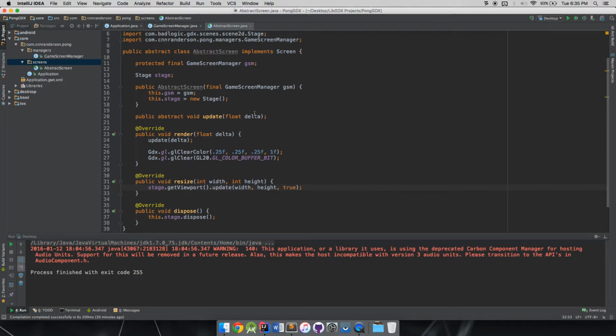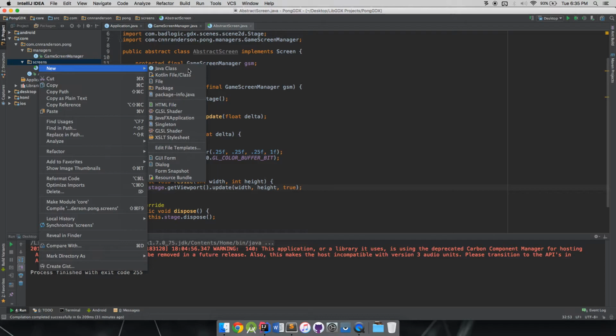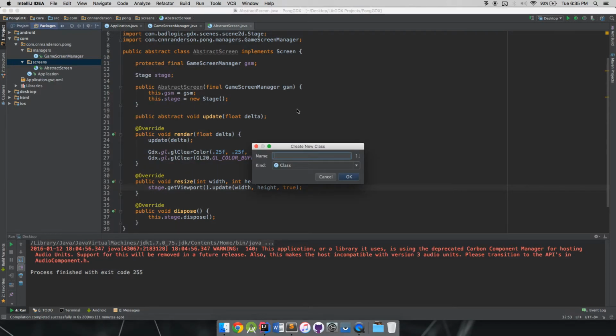So yeah, this is pretty much what our abstract screen will look like. It's got a lot of stuff taken care of for us already. It's got our flow kind of figured out, and now we can at the least go into new, create Java class, and create that game.